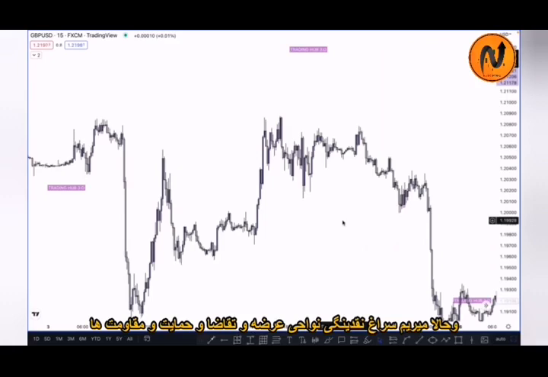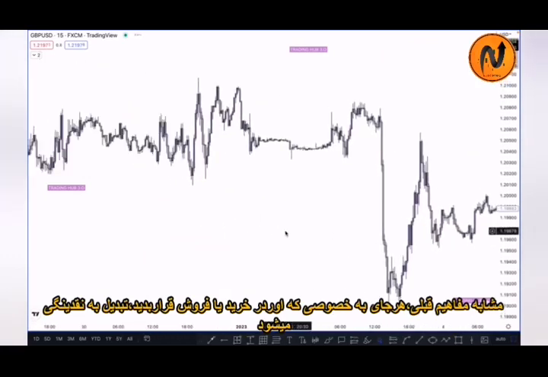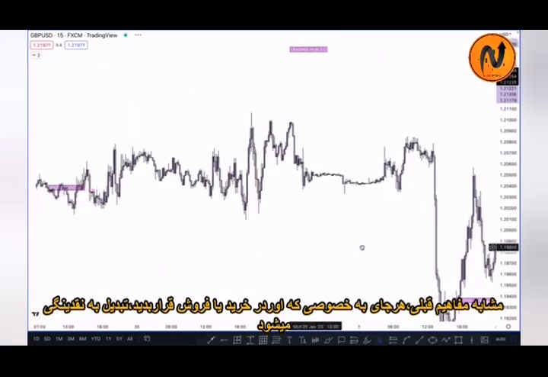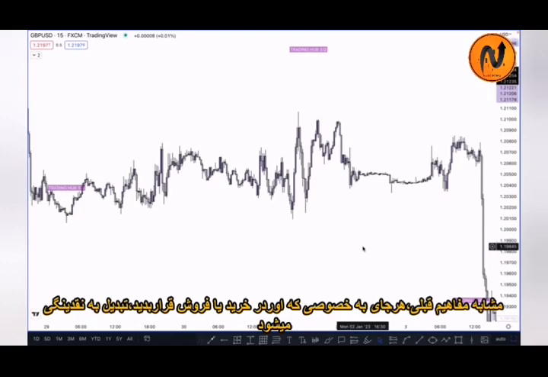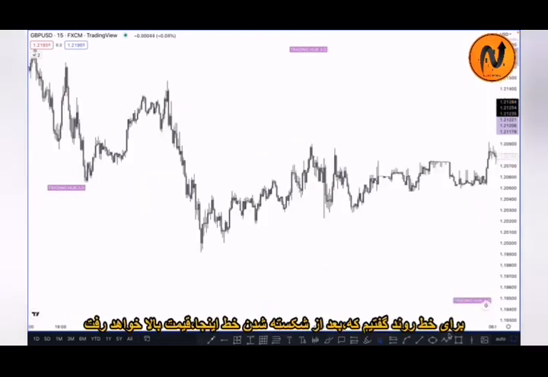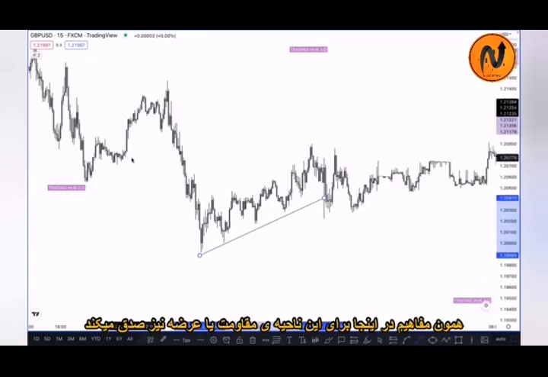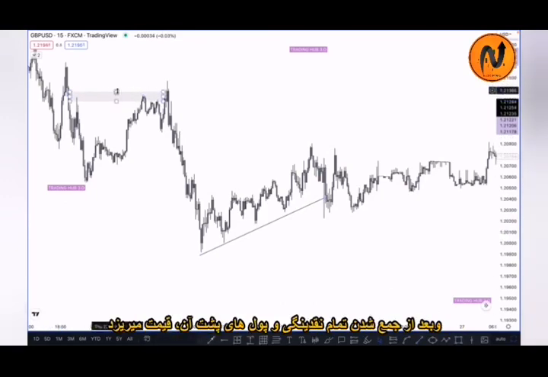And how we can identify supply, demand and support, resistance and pattern liquidity. The same things will be applicable there if you are buying or selling at any specific point that creates a liquidity. At this point, as you can see here, the same thing happened here. Trend line broken, taken out the liquidity and pushed to a higher high. The same thing will be applicable here. As you can see here at this point, what is this? This is a resistance, right? Supply. And then what happened here? Took out all the money, pushed downside.